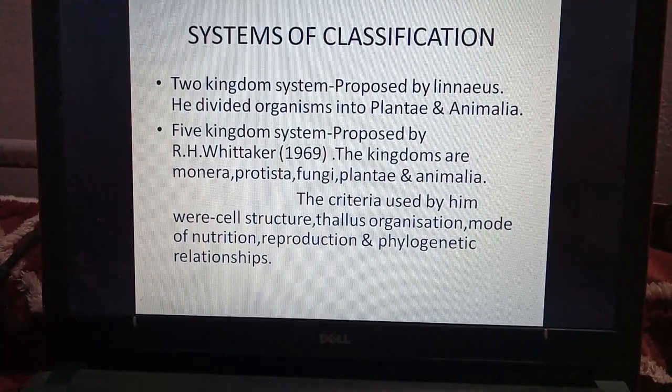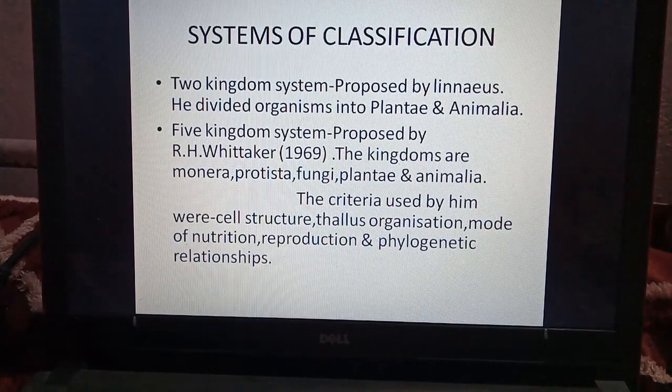Then came five kingdom system, which was proposed by R.H. Whittaker. The kingdoms were Monera, Protista, Fungi, Plantae and Animalia. The criteria he used was cell structure. What is the cell structure? Prokaryotic or eukaryotic? Thallus organization or tissues, body. Mode of nutrition means food, autotrophic or heterotrophic. Reproduction means asexual or sexual. And phylogenetic relation means evolutionary relation.